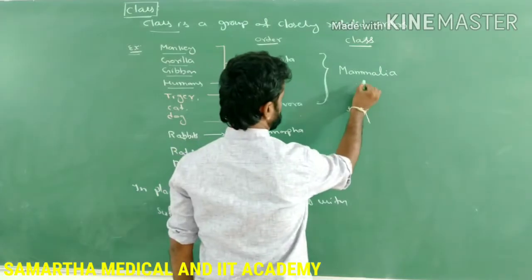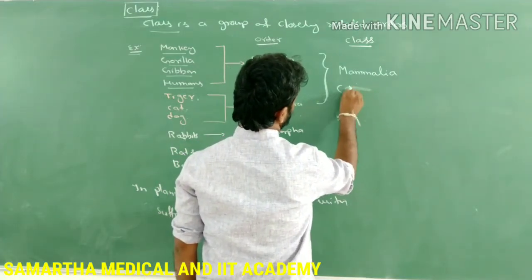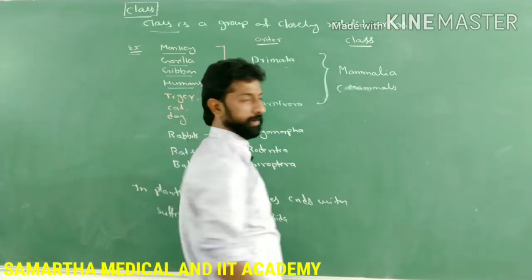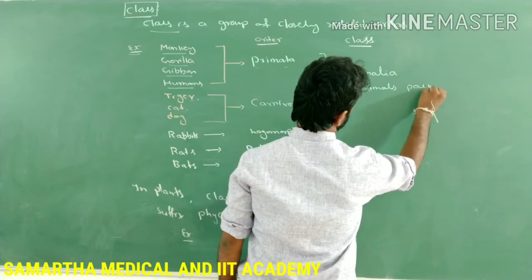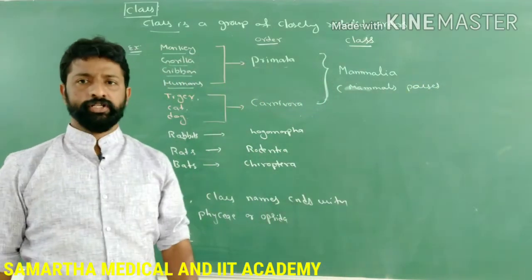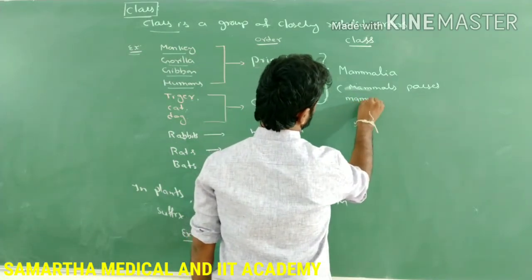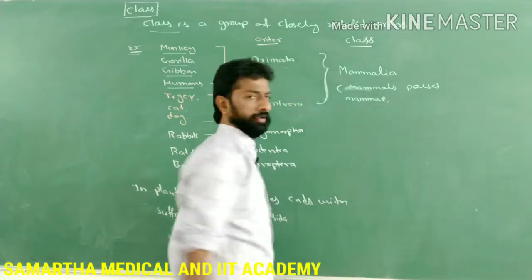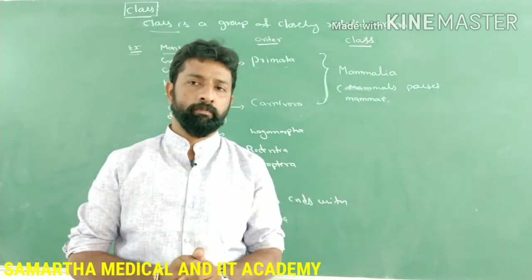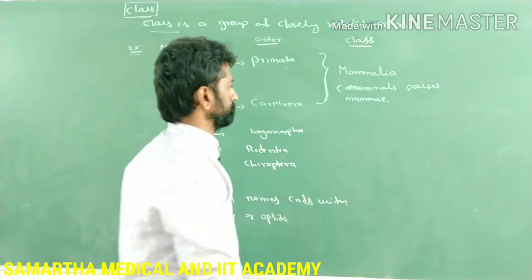The animals belonging to Mammalia are called mammals. Mammals possess certain characteristic features. What are those characteristic features? That is mammary: the presence of mammary glands for the production of milk in order to nourish the young ones or the baby.